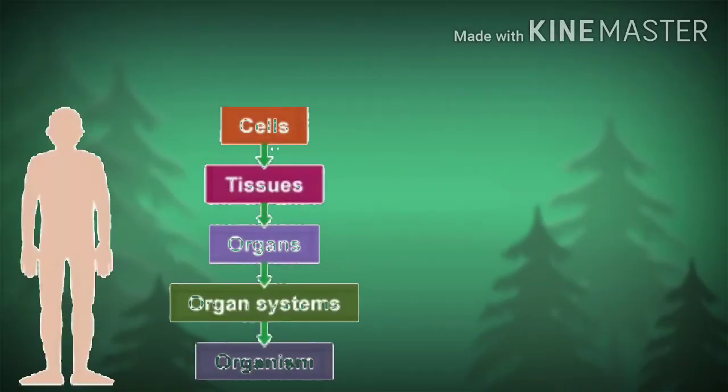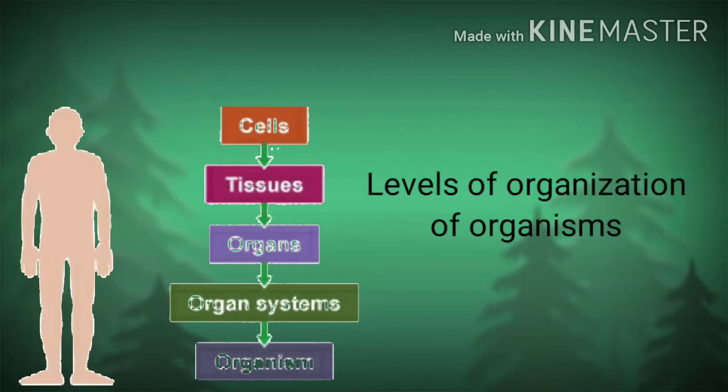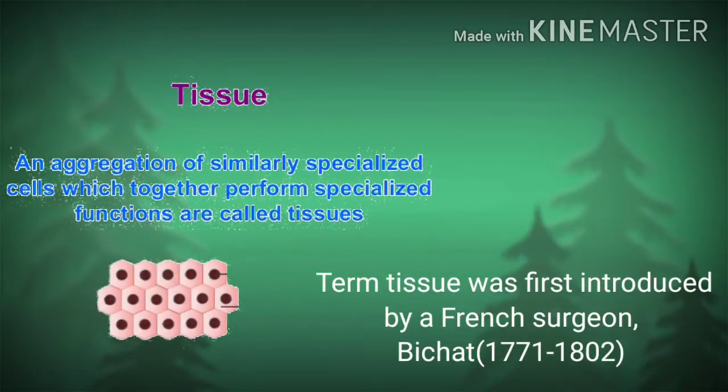Now see the structural level. From cells, tissues are formed, from tissues organs are formed, from organs organ systems, which make up the whole organism. Now, the definition of tissues. Tissues are aggregations of cells which perform a specific function.